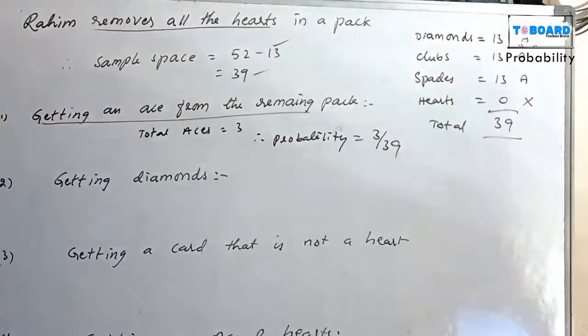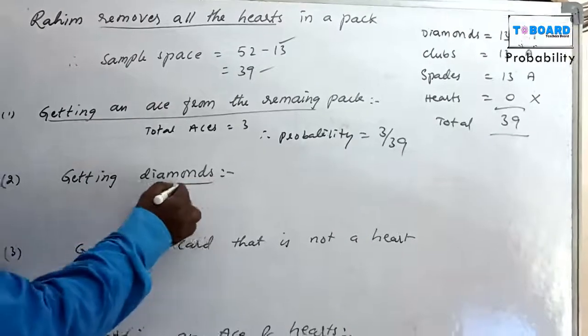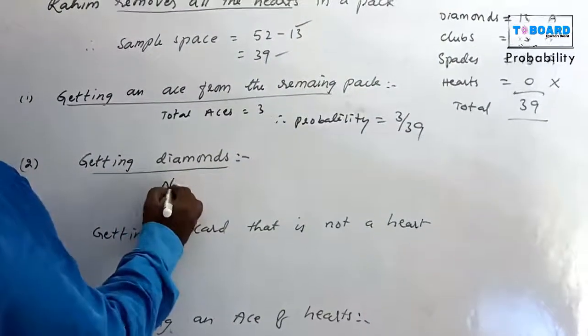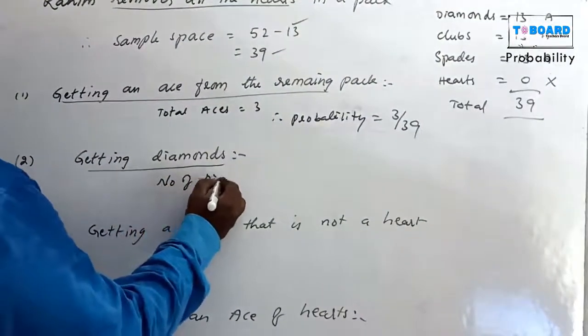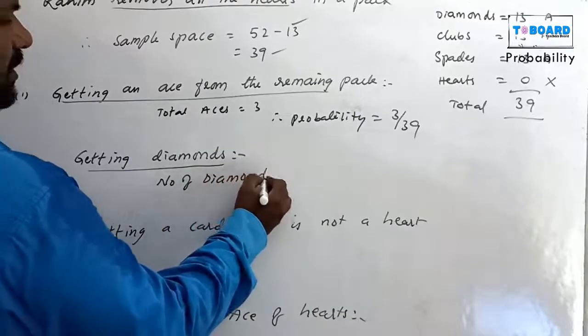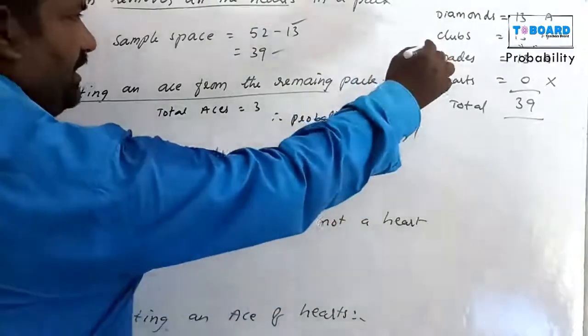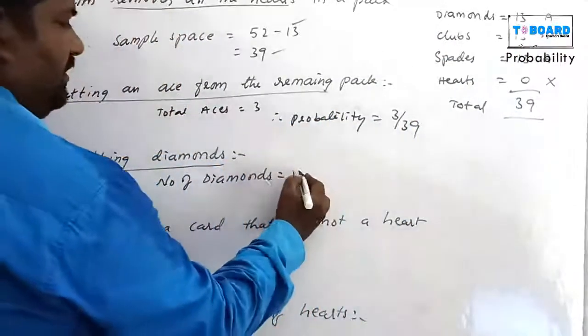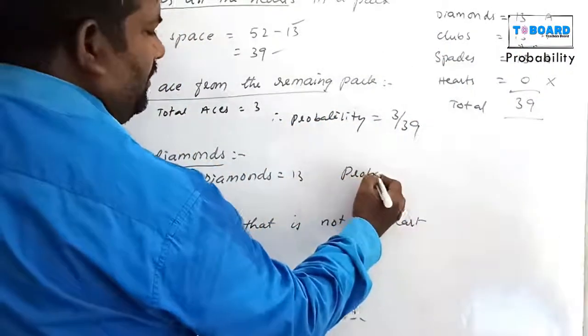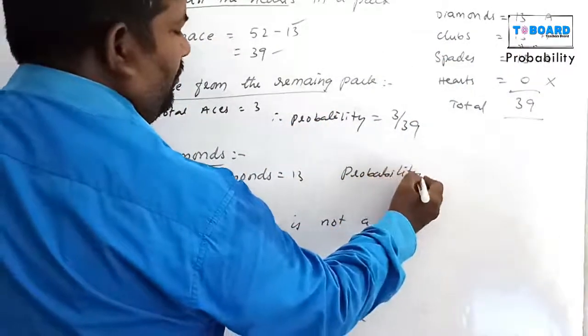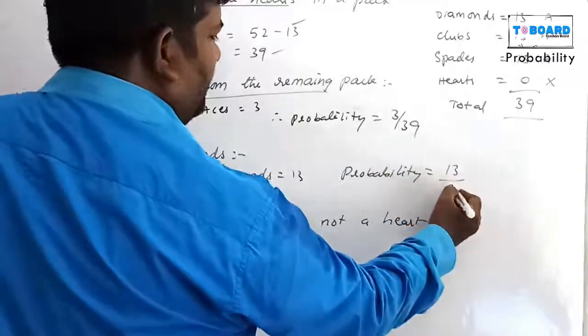Next, getting diamonds. The number of diamonds equals how many diamonds are there? 13. Now probability equals 13 by 39.